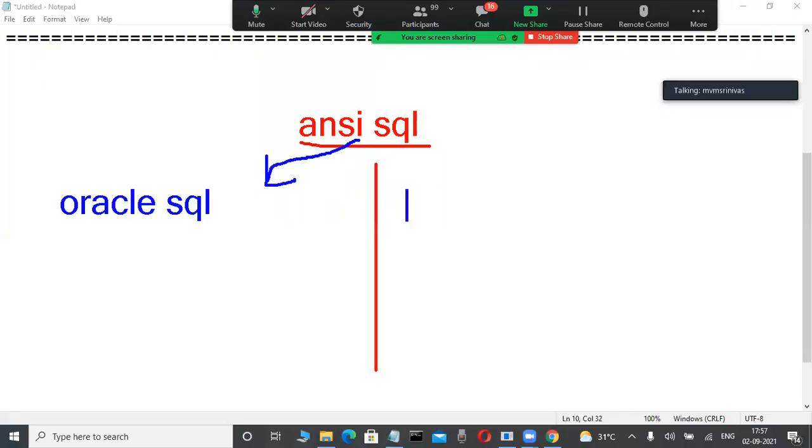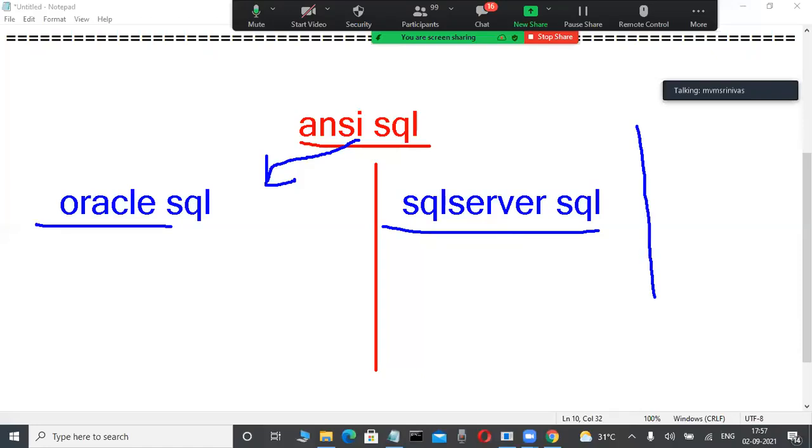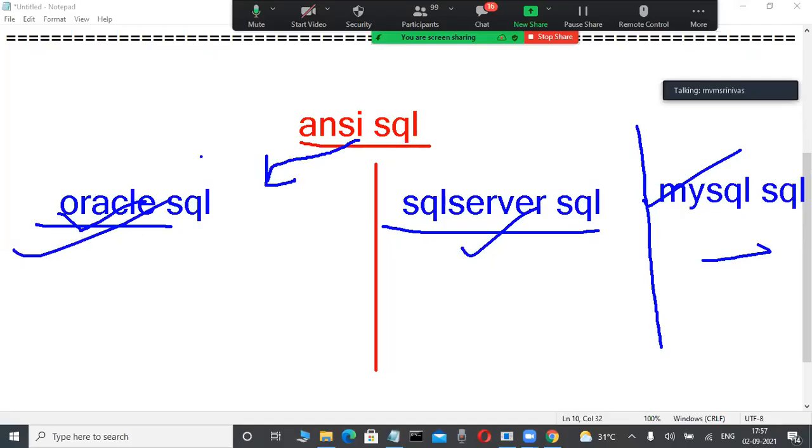Microsoft, from the same standards, created SQL Server SQL. Open source MySQL created their own SQL from ANSI standard SQL. That's why conceptually same: table, procedure, function, trigger, package, index are everywhere, but syntactically different.